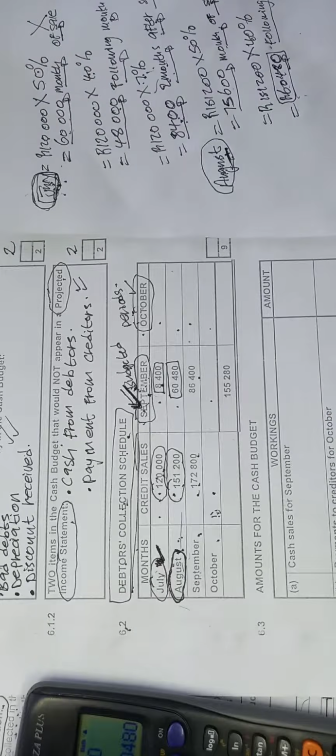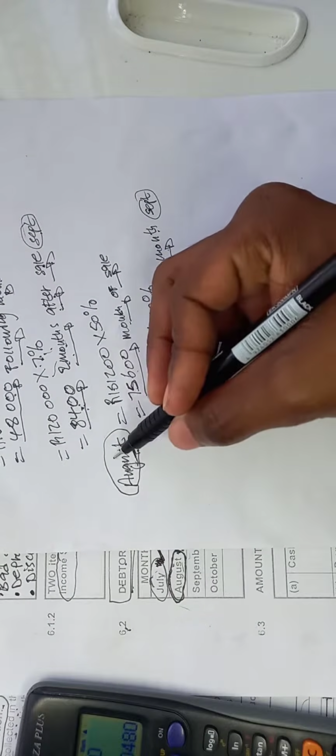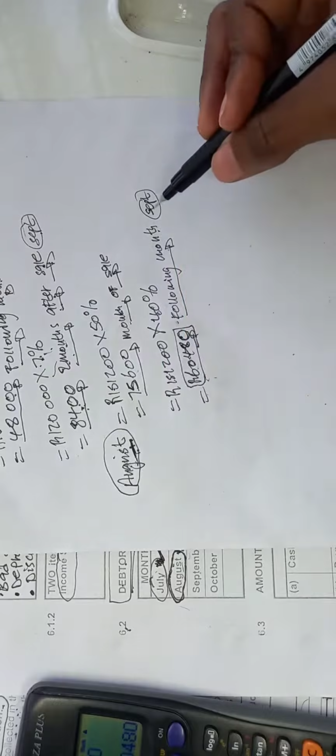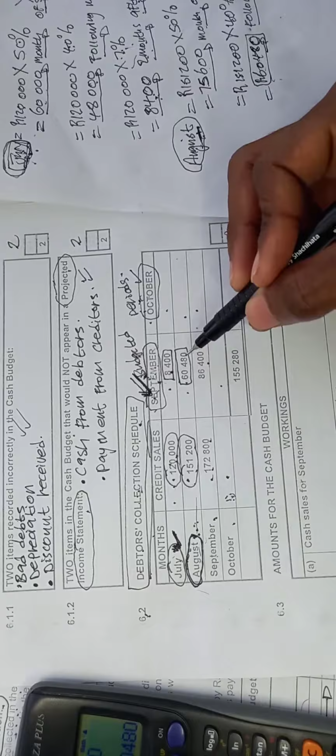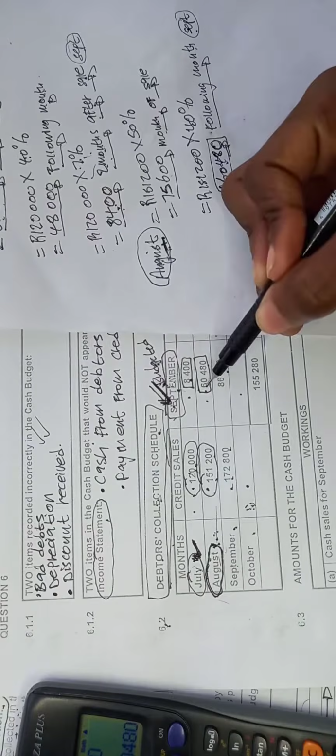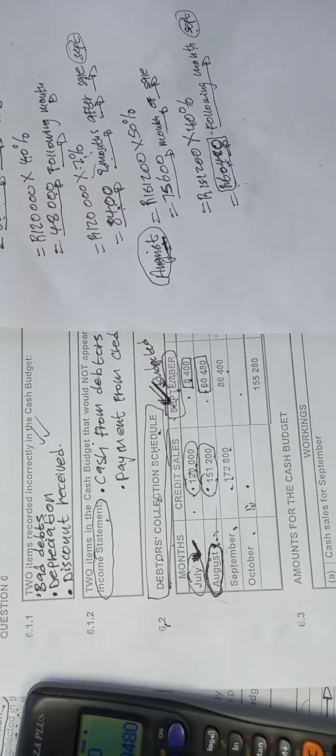Don't worry, we'll continue. So we're going to collect 60,480 in the following month. The month of sale is August, and the following month after August is September. So we're going to collect 40% in September. That's how we got it as well, and that's how they got it as well: 60,480. So we're done with the second percentage for August.